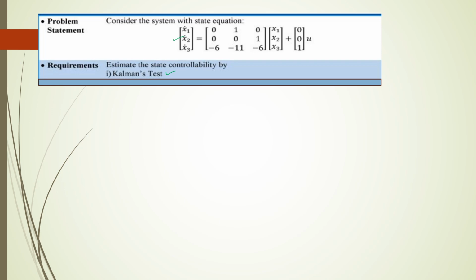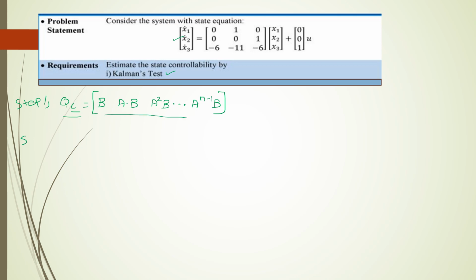In order to find this using Kalman's test, the first step is to form a matrix. For that, the formula is B, A B, A square B, and it goes on to A power n minus 1 B. Actually, this is step 1. First, we need to form the QC matrix. C represents controllability. For that, we first form QC by using this formula.